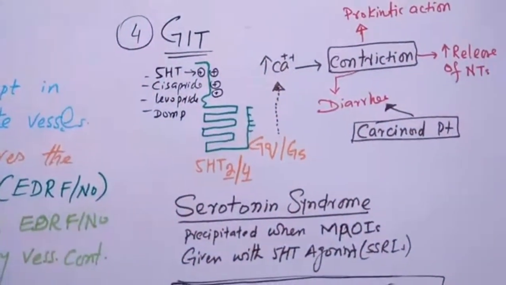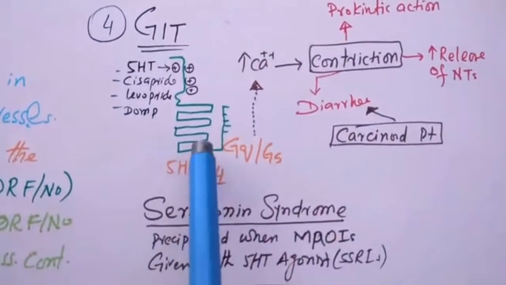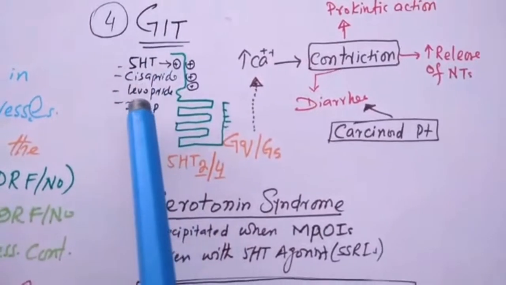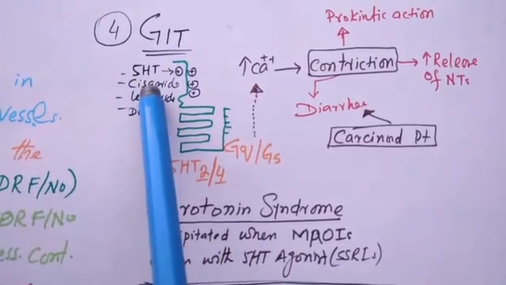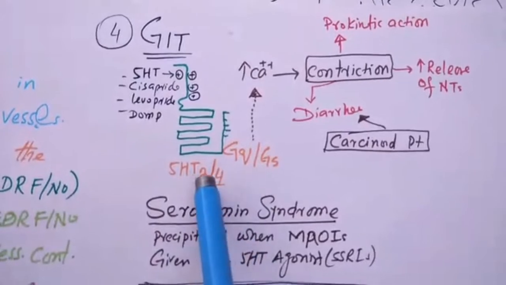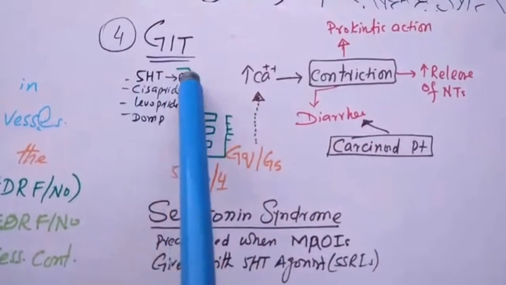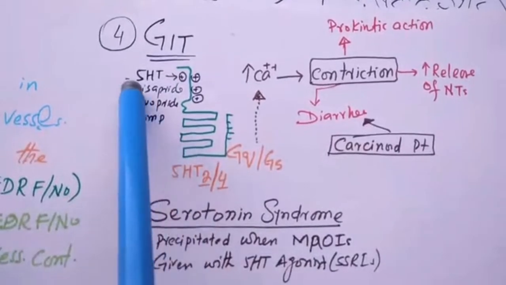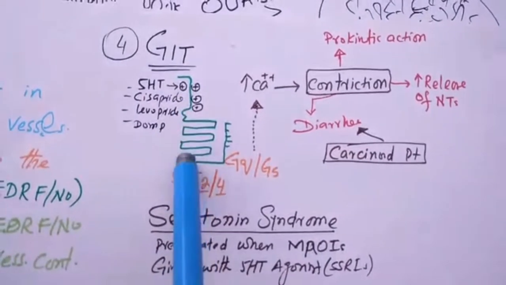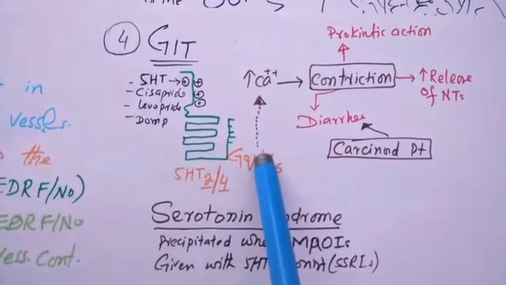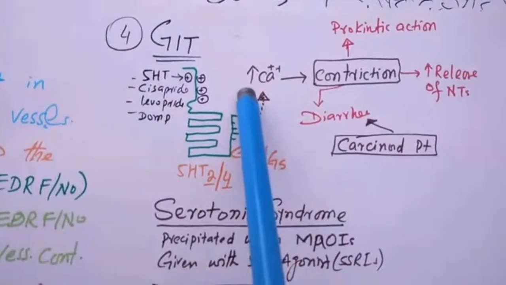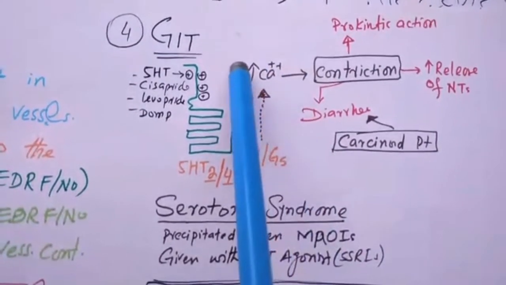Next is the effect on GIT. In the GIT there are 5-HT2 and 5-HT4 receptors; 2 is Gq and 4 is Gs. Once 5-HT, cisapride, or domperidone bind here and stimulate this receptor, after intracellular signaling there is increased intracellular calcium.